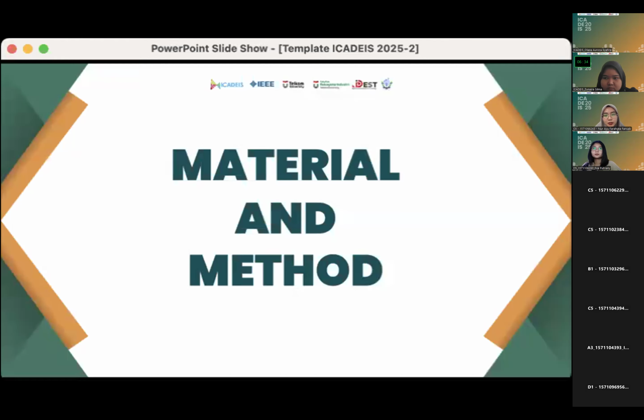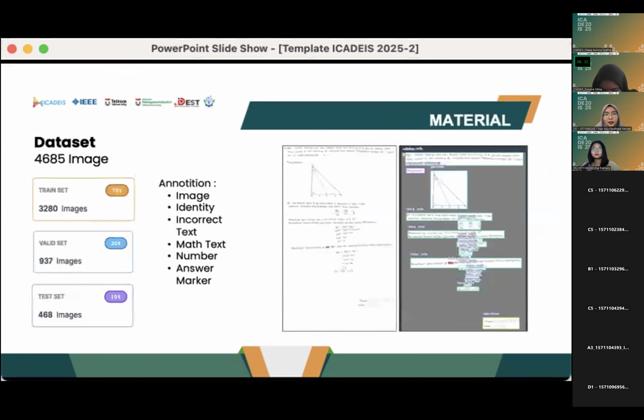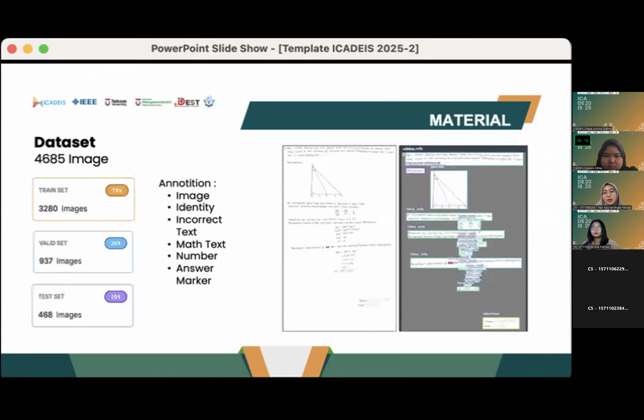Next, let's start the material part. Our total dataset is 4,685 images, which are divided into training set, validation set, and test set. For annotation, each image in the dataset has been annotated with 6 key categories, ensuring comprehensive training and evaluation. The first is image, including graphs, tables, diagrams, dimensional shapes, and illustrations found in both the question and the answer.